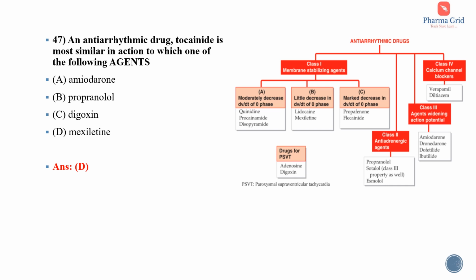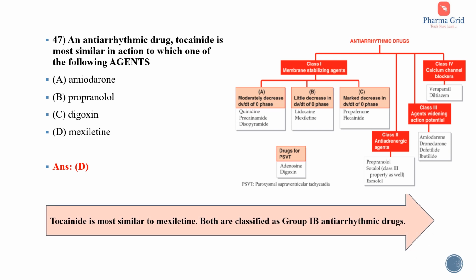Then class 2. Class 2 are beta blockers. Examples include propranolol, sotalol and esmolol. Class 3, potassium channel blockers. Examples include amiodarone, dronedarone, dofetilide and ibutilide. Class 4, calcium channel blockers, which include verapamil and diltiazem. So tocainide is most similar in action to mexiletine because both are classified as group 1B anti-arrhythmic drugs.